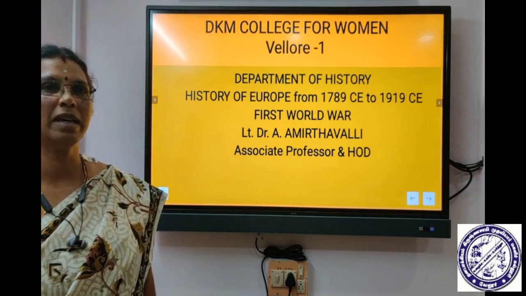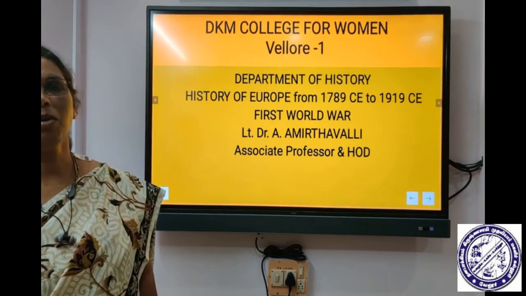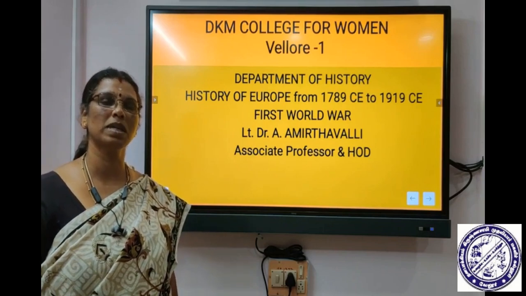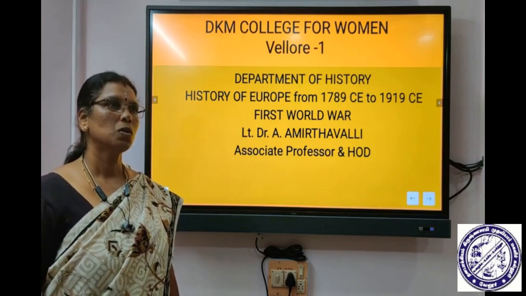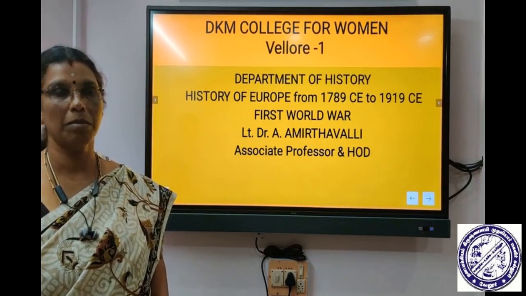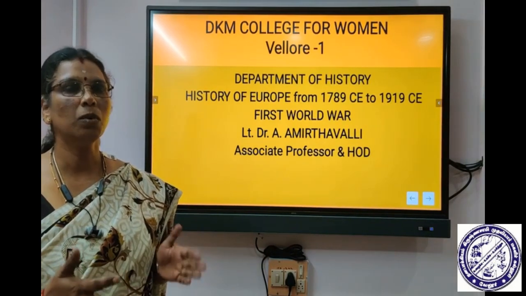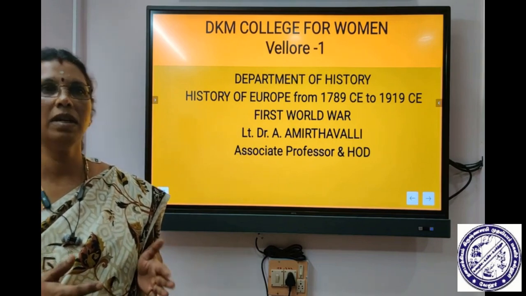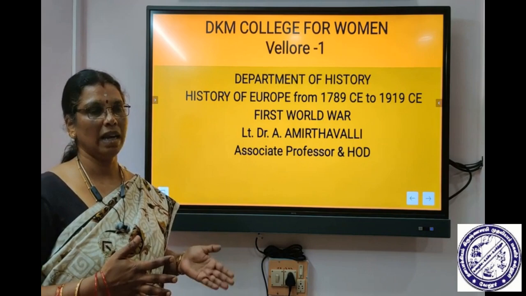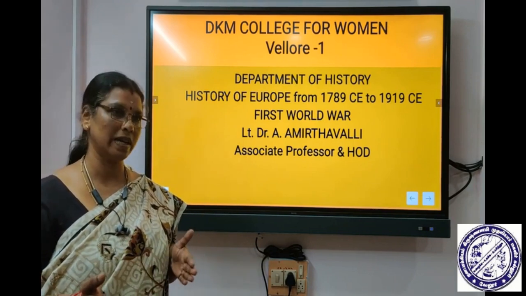Today I am going to explain in detail about the First World War, the causes for the First World War, the course and the result. The First World War is very important in world history because more than two countries joined together and the world got divided into two major groups: on one side the Allied forces and on the other side the Central Powers.